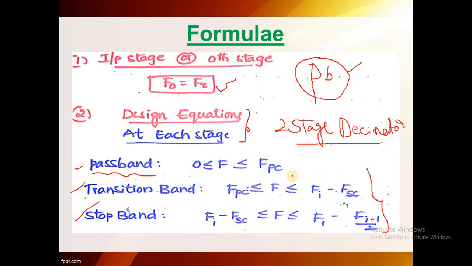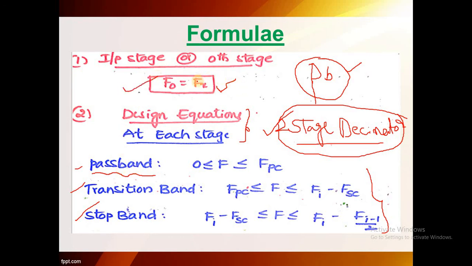We have to remember these equations for doing this type of problems involved in multi-stage implementation of sampling rate conversion. They will mainly ask to design 2-stage, 3-stage, and 1-stage decimators. In those problems, we have to use these equations and this formula.